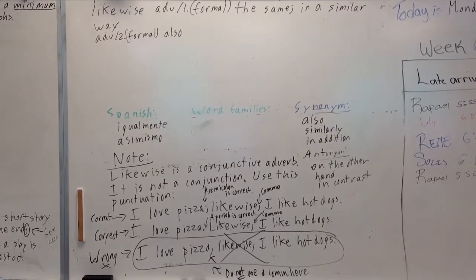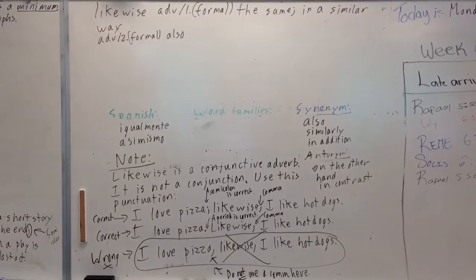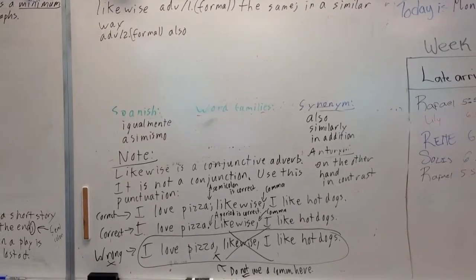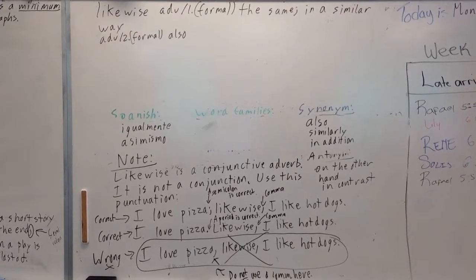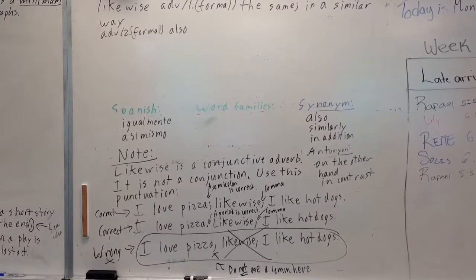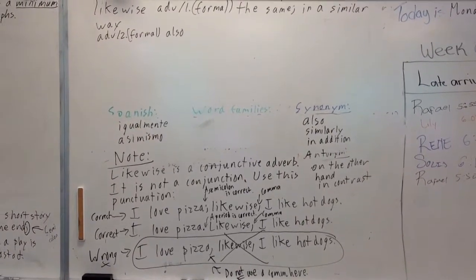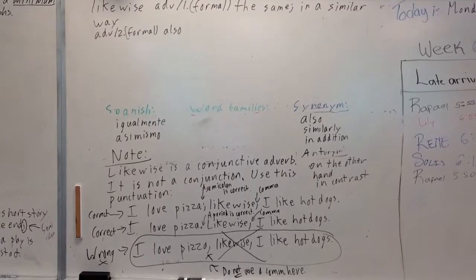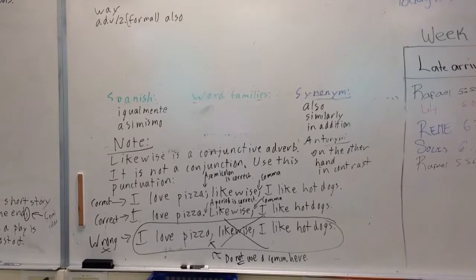On the other hand, a conjunctive adverb is not like that. A conjunctive adverb shows relationships between ideas, but it does it usually across two different sentences. Or you can use a semicolon. So let's take a look. If you look at my note, it says likewise is a conjunctive adverb. It is not a conjunction. Use this punctuation.